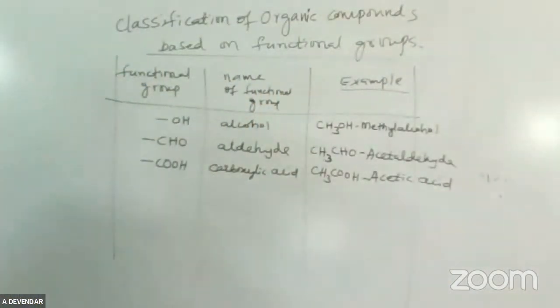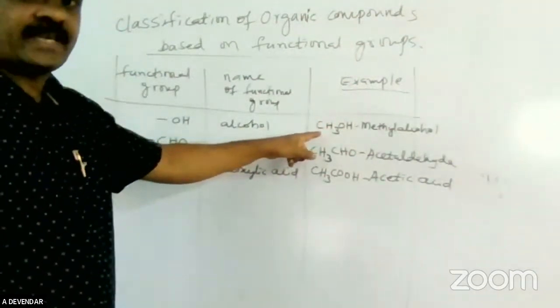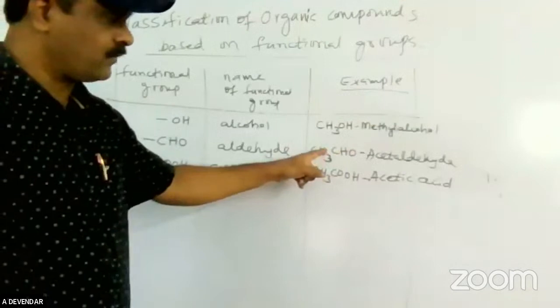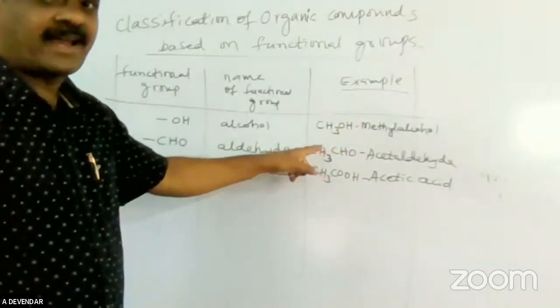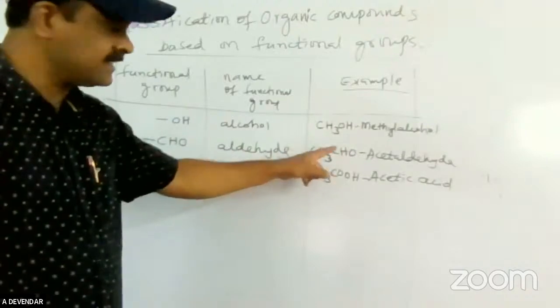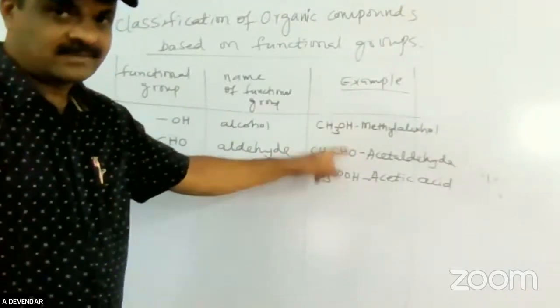Okay, friends. If you are observing, I will be using the same compound names. If suppose using C2H5, ethyl alcohol. Here if you are using that, C2H5 is ethyl. If the aldehyde group is there, it means propanaldehyde, 3 carbon atoms.